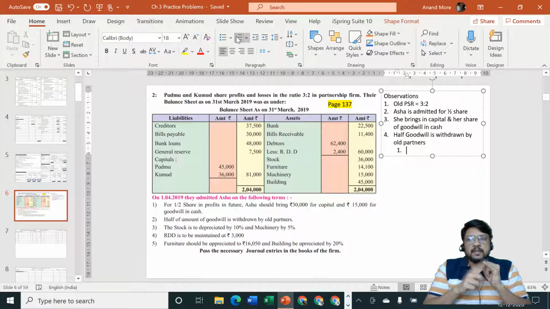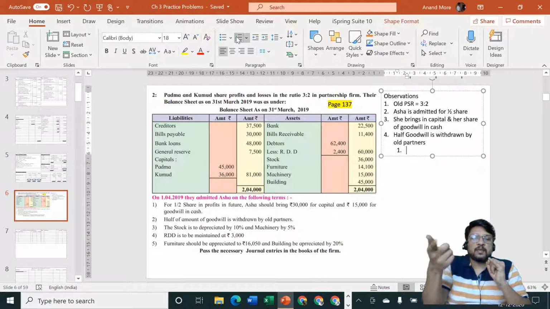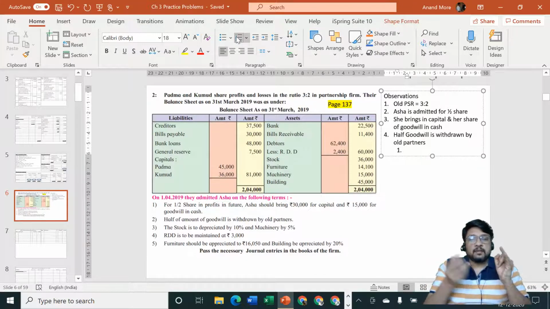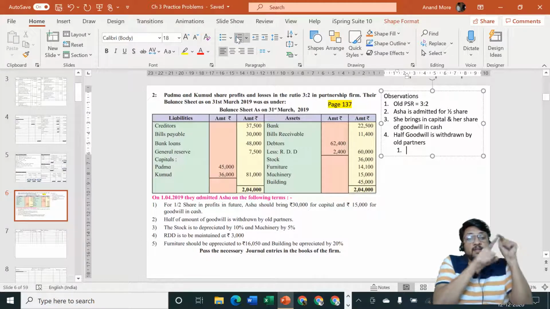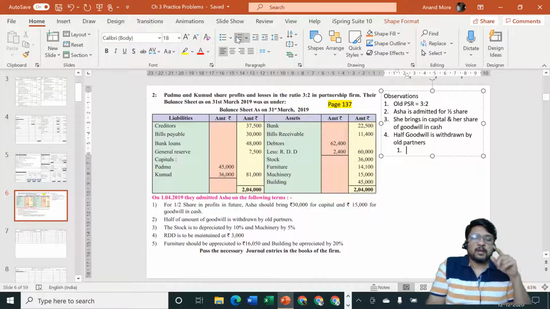First, cash is coming in and the benefit of goodwill is given to the new partner, cash account debit to goodwill account. Second one, the benefit of goodwill which we have given to the new partner, where did this goodwill come from? Who generated this goodwill? It was generated by old partners. So in reality, the old partners are the givers. So let us transfer this goodwill to old partners capital account credit side. Entry will be goodwill account debit to old partners capital in sacrifice ratio.